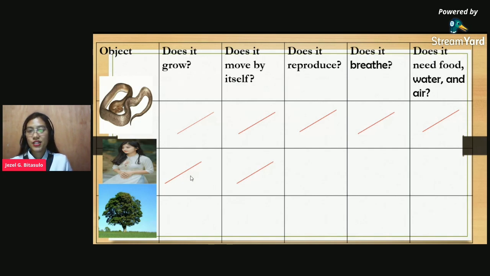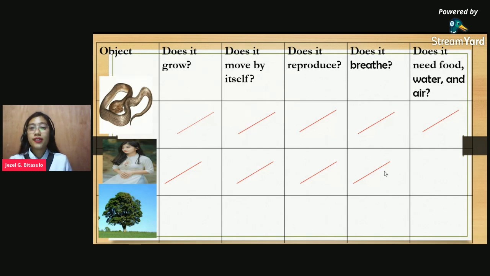Okay? So how about, does it reproduce? Yes, the girl or the human reproduces. So that's why we are here. We make generations to generations. Okay, how about this question? Does it breathe? Well, tell me, are you breathing? Tell me now. Show me your breath. Okay, very good. So the girl or the human, the girl or the boy, is breathing. So we breathe.